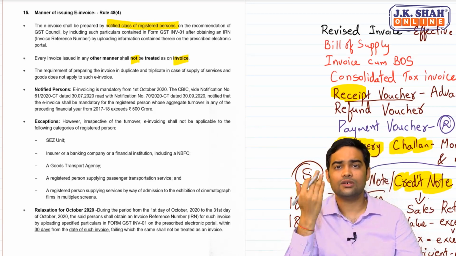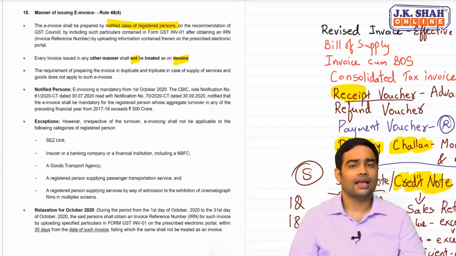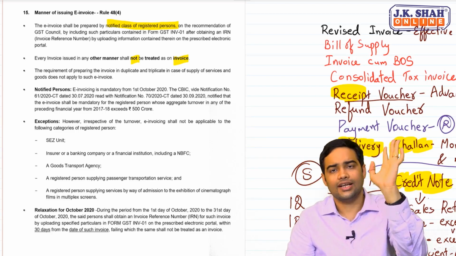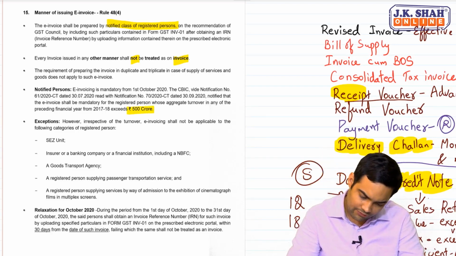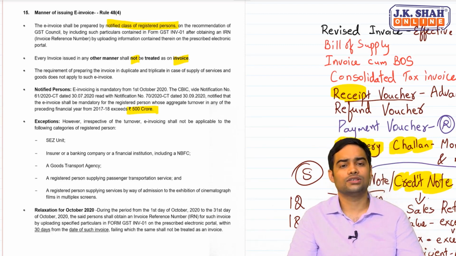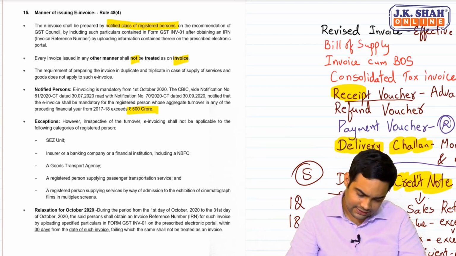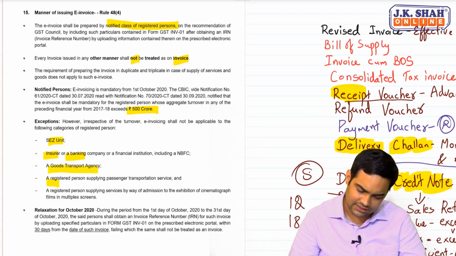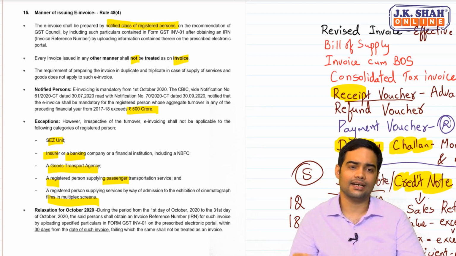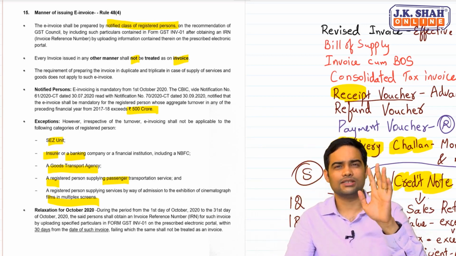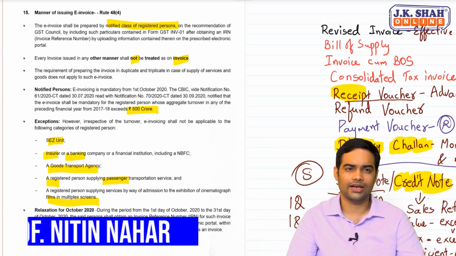If you are a person who is required to generate it and you don't generate it, it's not an invoice at all. Who is the notified person? Any person whose turnover is more than 500 crores. SEZ units, insurance companies, banking companies, goods transport agencies, passenger services and multiplexes are exempt from generating it, and one relaxation. This much is sufficient for your exams.